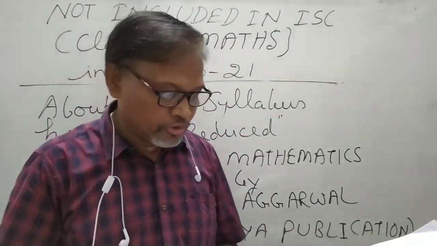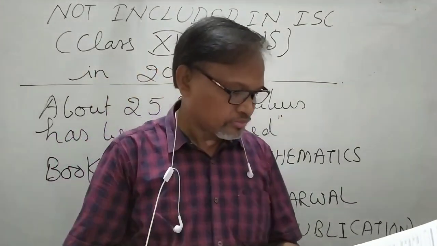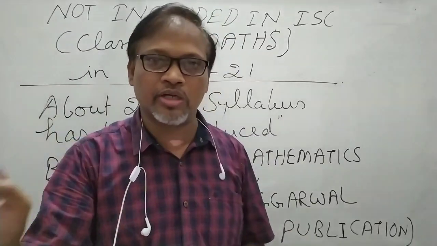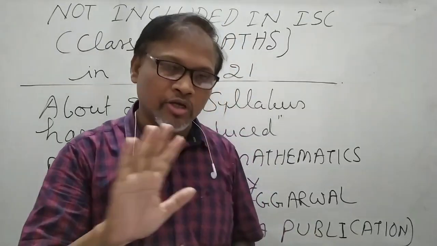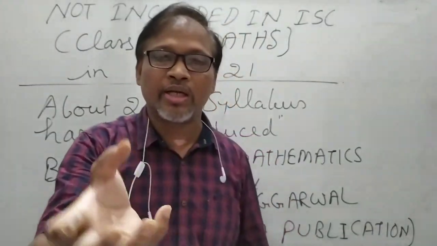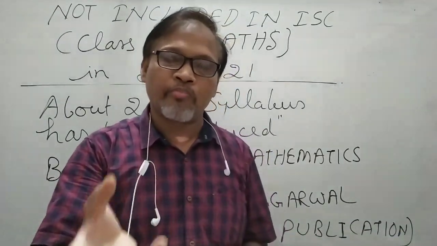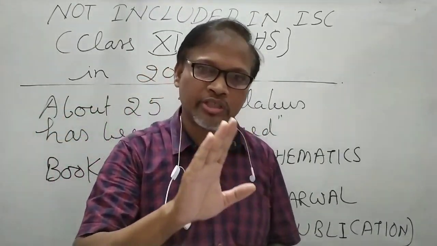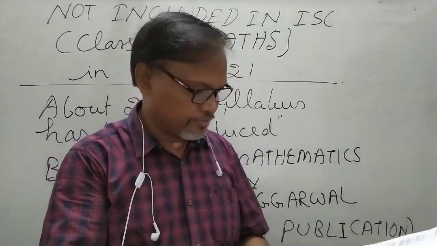Now I talk about permutation and combination, chapter 8. In permutation, circular permutation will not come. Circular permutation means exercise 8.5 will not come. And the mixed problems, where both permutation and combination come in the question, will not come, means exercise 8.7. So 8.5 and 8.7 will not come in the examination.